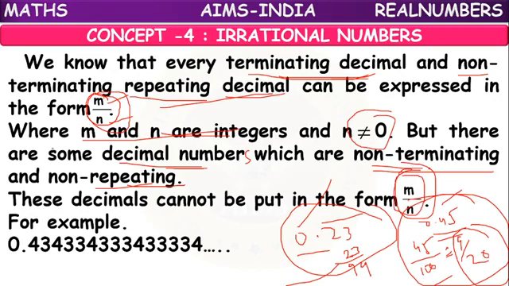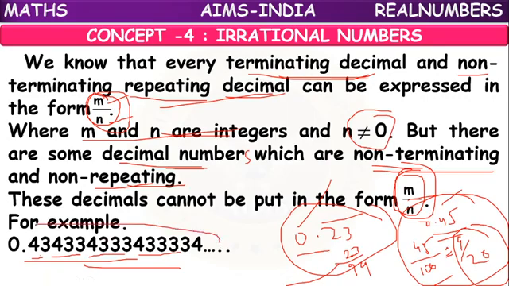For example, if we have a decimal like the given one, 0.43, 433, 4333, 43333 and so on. It is repeating, the 3 is repeating, but not according to a regular pattern. The same number of digits are not repeating properly.